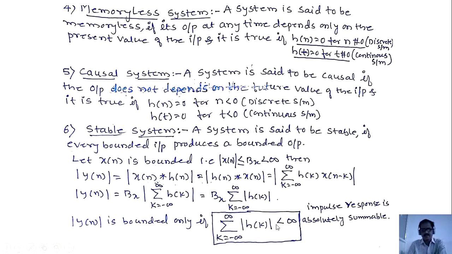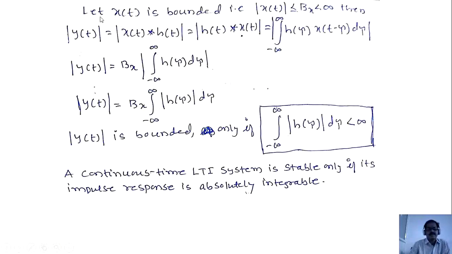In case of a continuous signal, let x of t be bounded, that is Bx greater than or equal to magnitude of x of t, less than infinity. Then magnitude of y of t, the output of the LTI system, is magnitude of x of t convolved with h of t, which according to the commutative property is h of t convolved with x of t. That equals the magnitude of the integration from minus infinity to plus infinity of h of tau into x of t minus tau d tau. As you know, magnitude of x of t is bounded, so x of t minus tau is also bounded, hence its value is Bx.